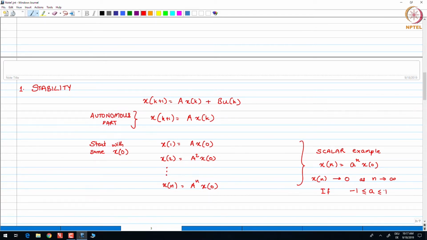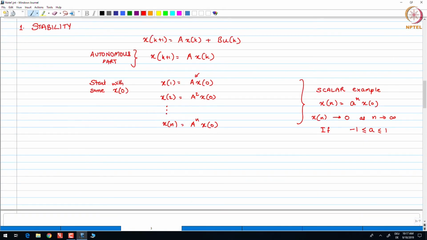If A is greater than 1, the x value will keep increasing as n tends to infinity. If the value of A is equal to 1, the value of x will not change, and if the magnitude of A is less than 1, then it is going to be decreasing, okay. So, that is the concept, and we can apply it to the A matrix as well.